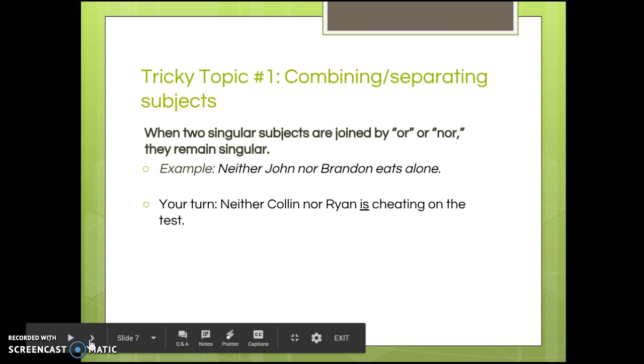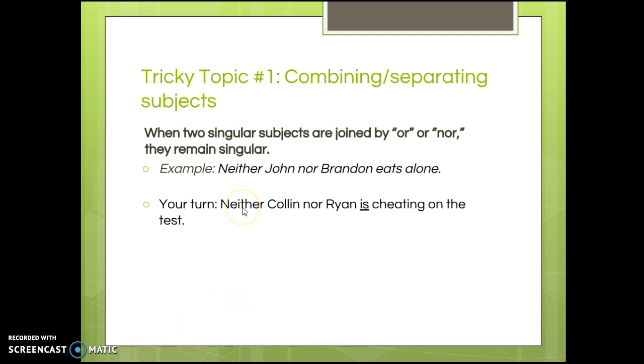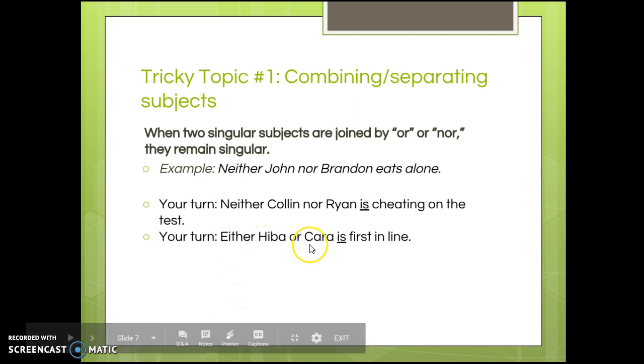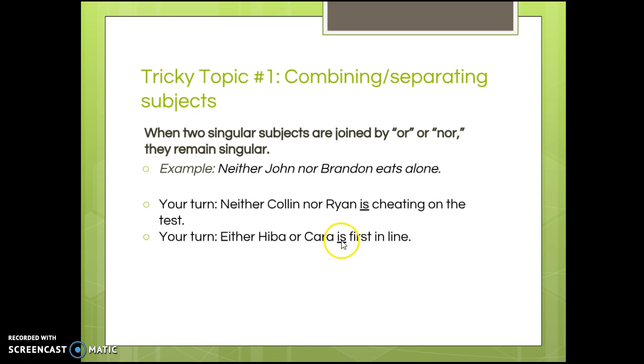For your turn, you would say neither Colin nor Ryan is cheating on the test. Take a second and pause and do that second your turn by yourself. And this one would be either Hiba or Kara is first in line. So again, we've got these singular subjects. We want to make sure our verb is singular because we're joined by either or and neither nor.